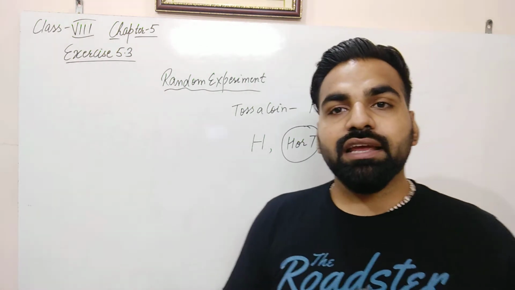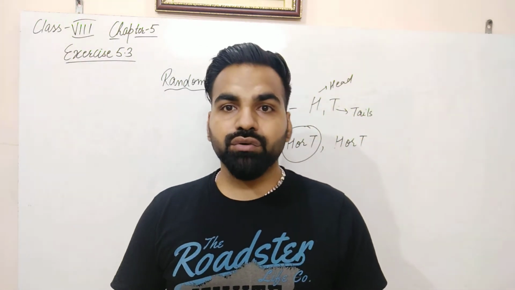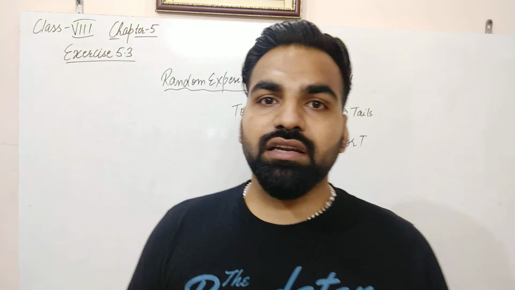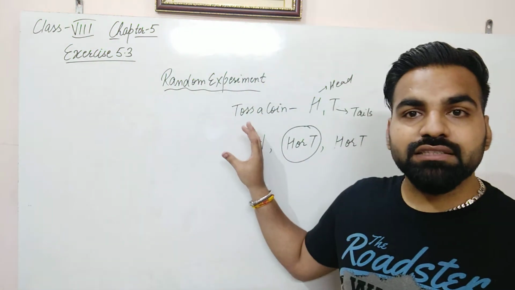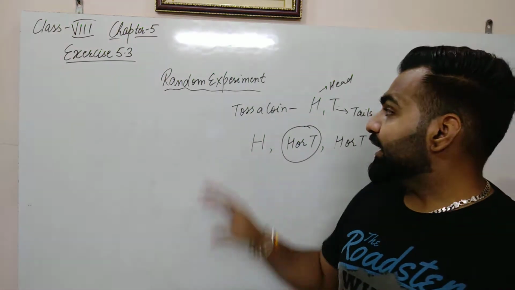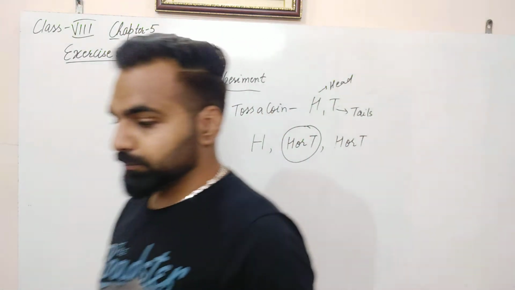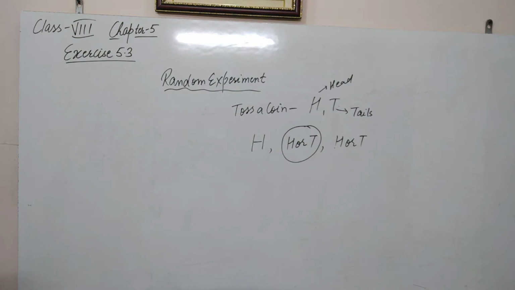Before starting every match, generally we toss a coin to decide, suppose in a cricket match, who will bat first or who will bowl first. So tossing a coin is taken as a great example of a random experiment here. Clear everyone?